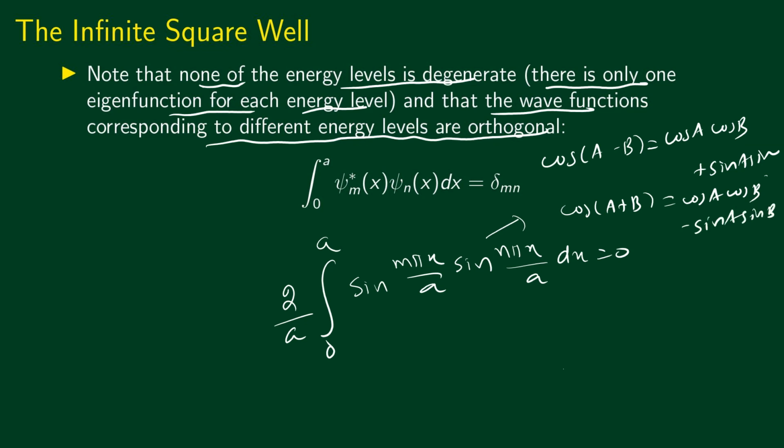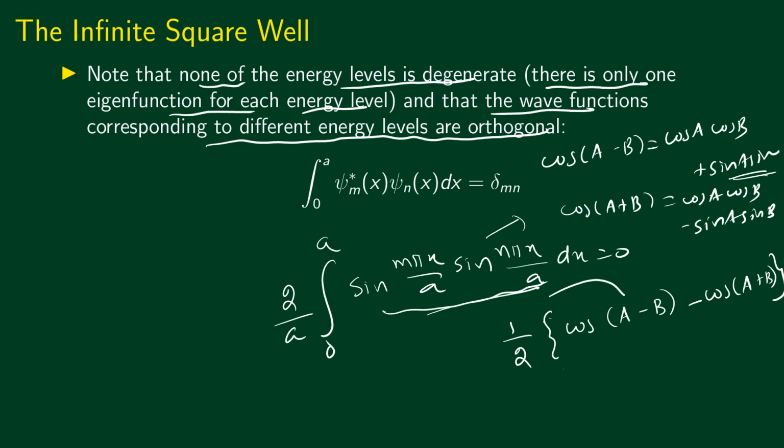Right? So from here we can write sin a sin b as 1 by 2 [cos(a minus b) minus cos(a plus b)]. When we subtract these, the first terms get cancelled and we get twice the second term, which is exactly what we want. So sin(m pi x by a) sin(n pi x by a) can be written using this.